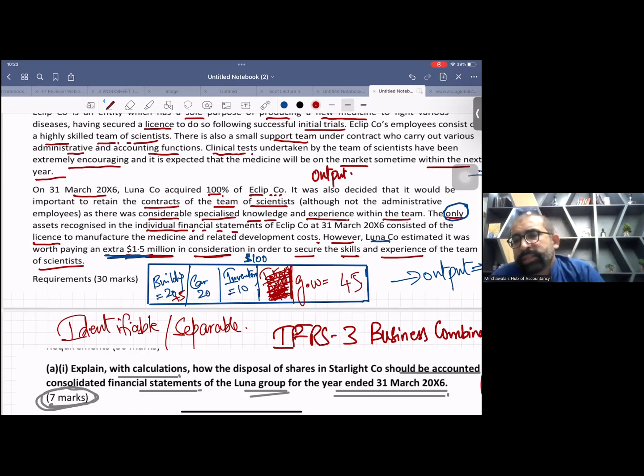I hope you remember this. I hope you got my point. What I'm telling you is the third issue. Did you understand this third issue of intangible assets, that is, whether you can recognize the intangible asset or not?